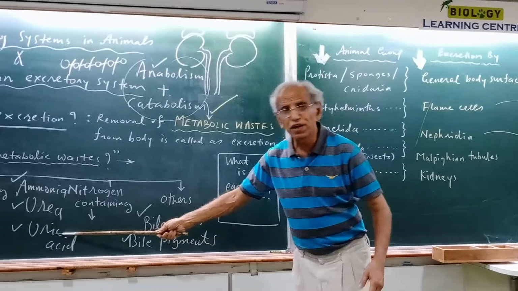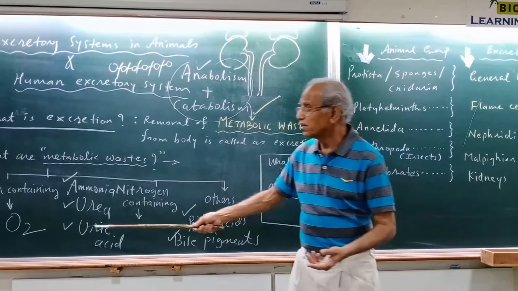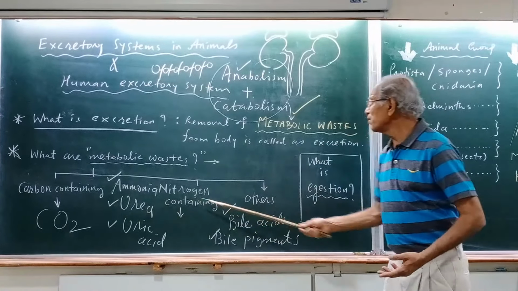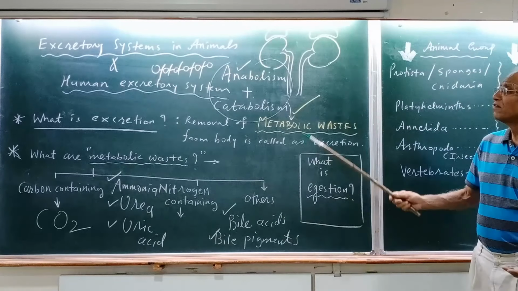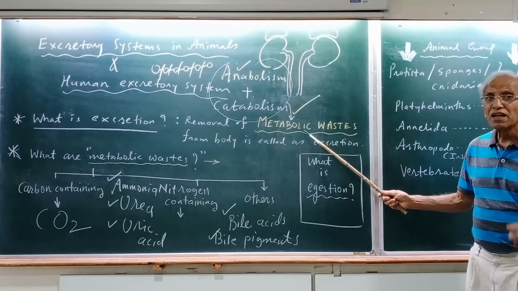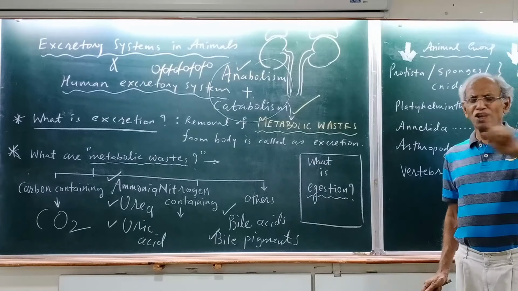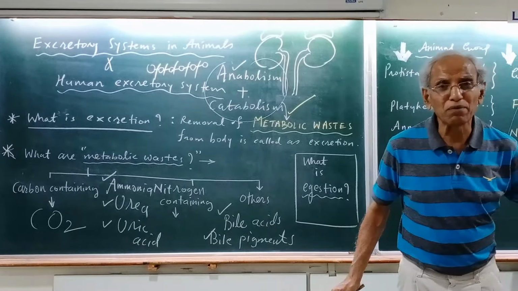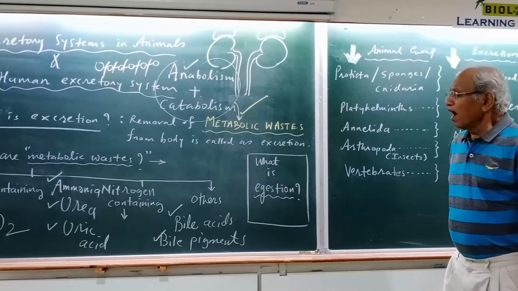Ammonia, urea, uric acid are excretory wastes, and CO2 is an excretory waste, and all these compounds are produced in the process of metabolism. So these are metabolic waste. From here onwards, you are not going to forget this. Excretion is the removal of the metabolic wastes.